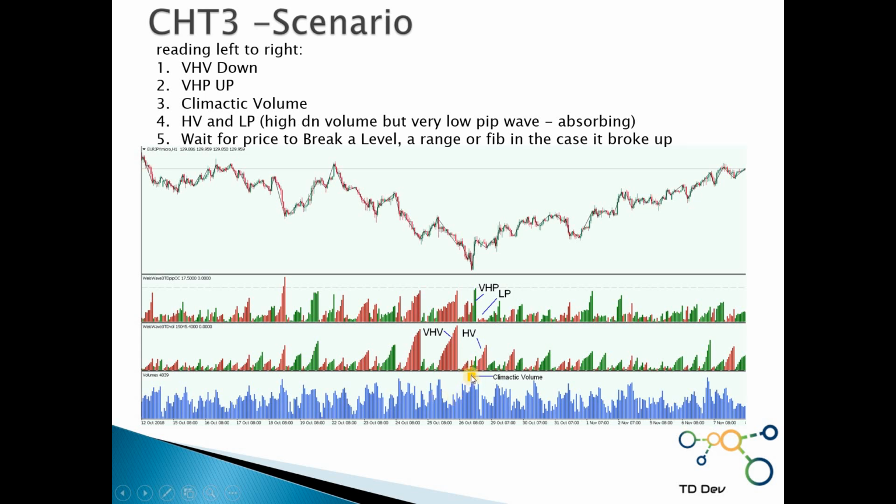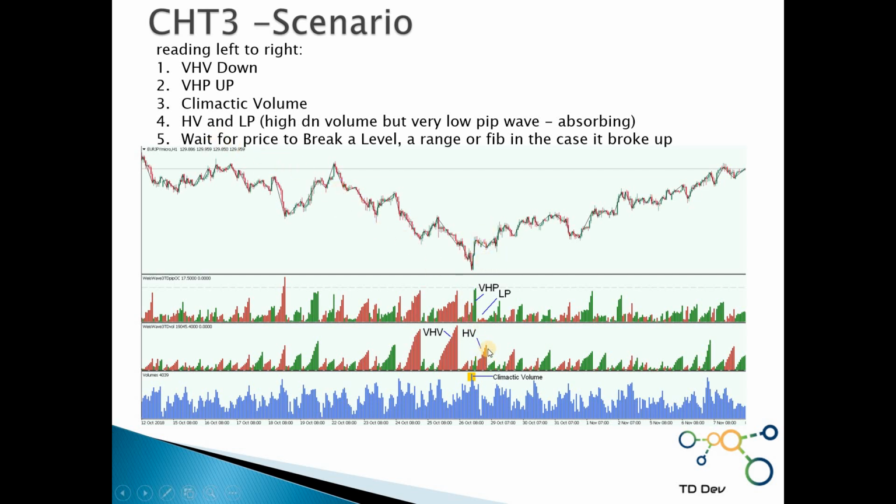But at the same time, we see climactic volume. If we look at the volumes one by one, right here, you see this volume here is much larger than all the rest on the left of the chart. So this immediately, together with this combination, shows us that there is a possibility for the trend to change. So we wait. So what do we see after that?